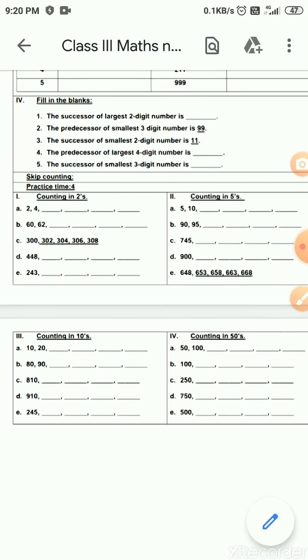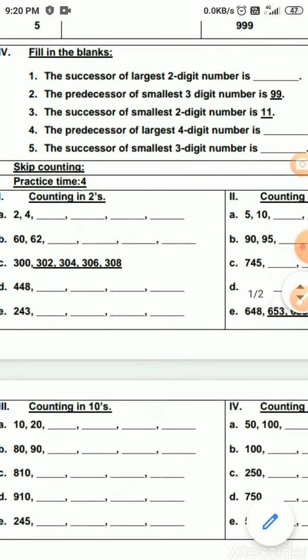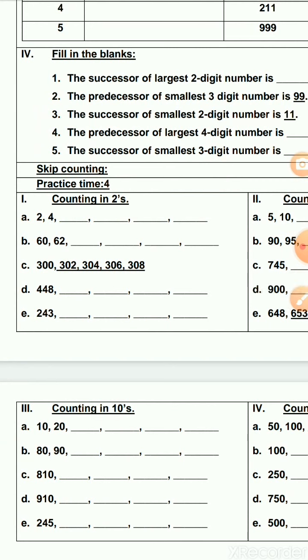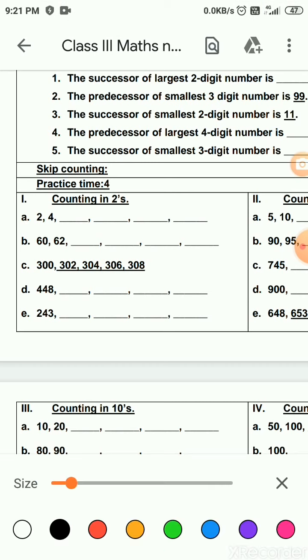So counting in 2s. See the 2 table first. What will come after 2? 2 ones are 2, 2 twos are 4, 2 threes are 6. So what will you write? 6. 2 fours are 8. 2 fives are 10. 2 sixes are 12. So this is the way you have to count.